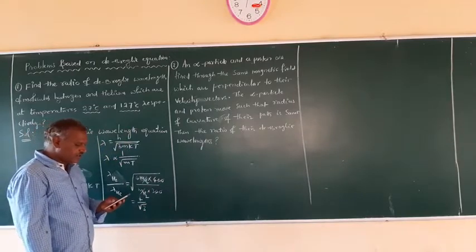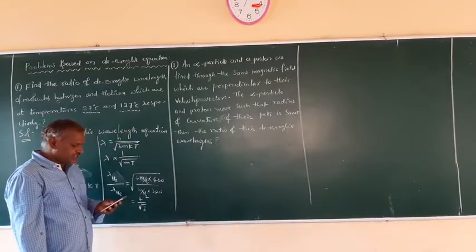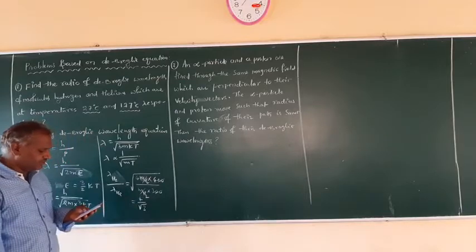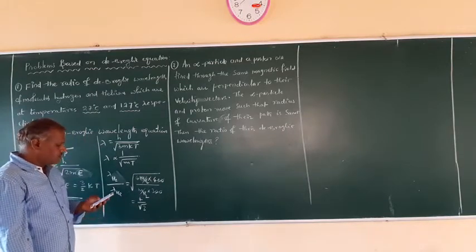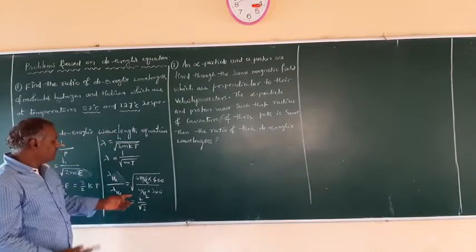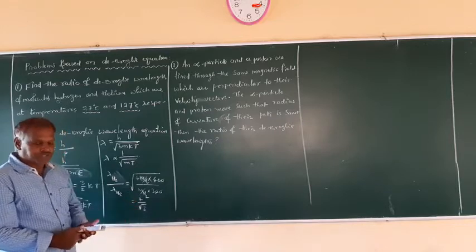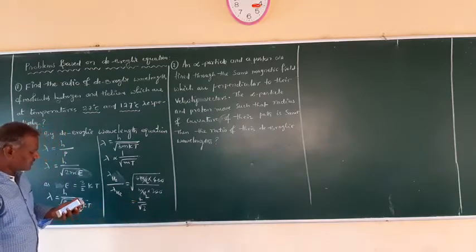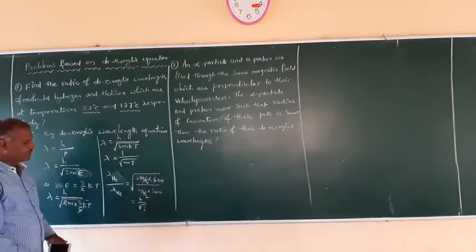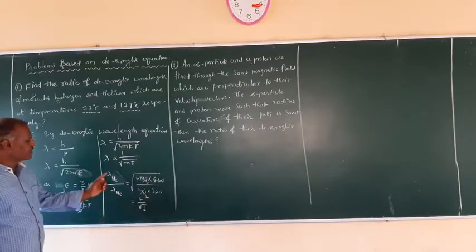What is it given? It is given as 4 upon root 3. Great, so that is what you get. So this is what you can observe as the ratio of these two.